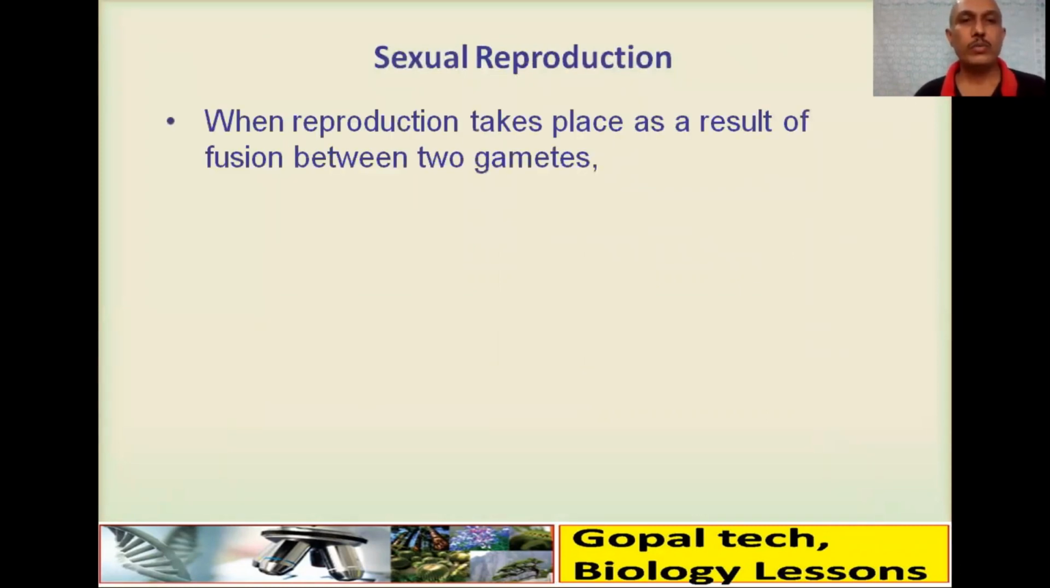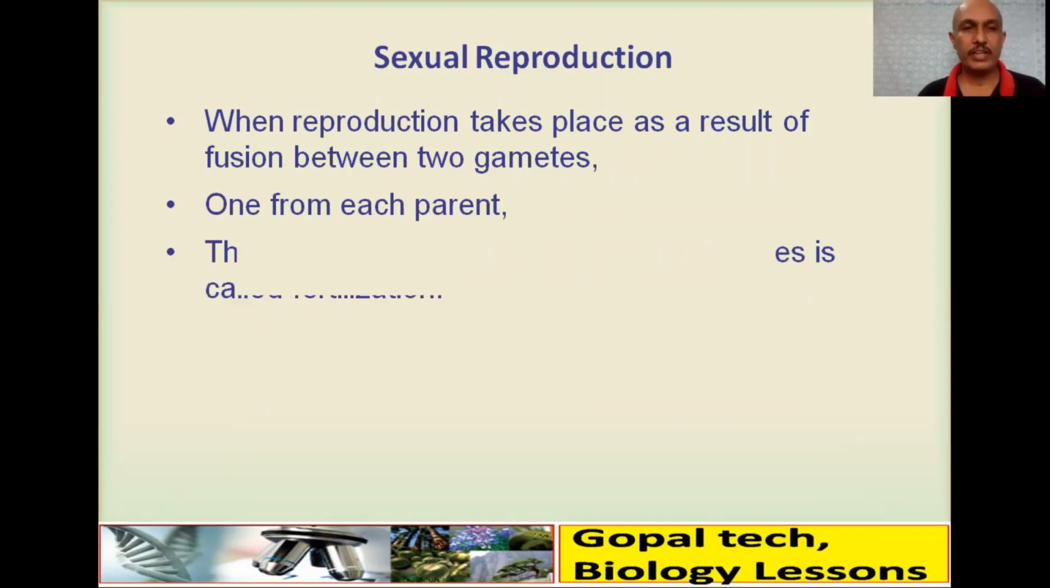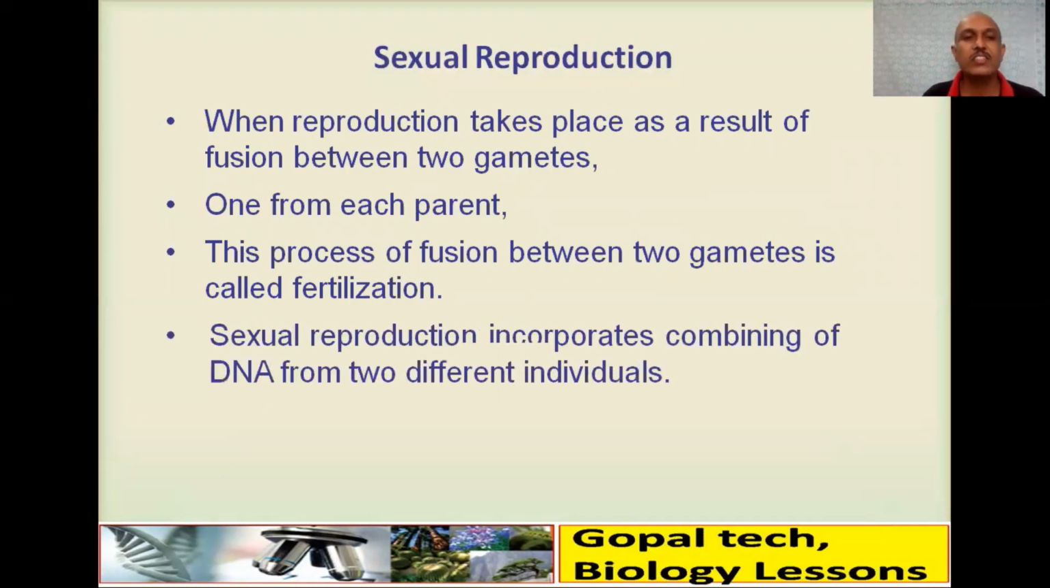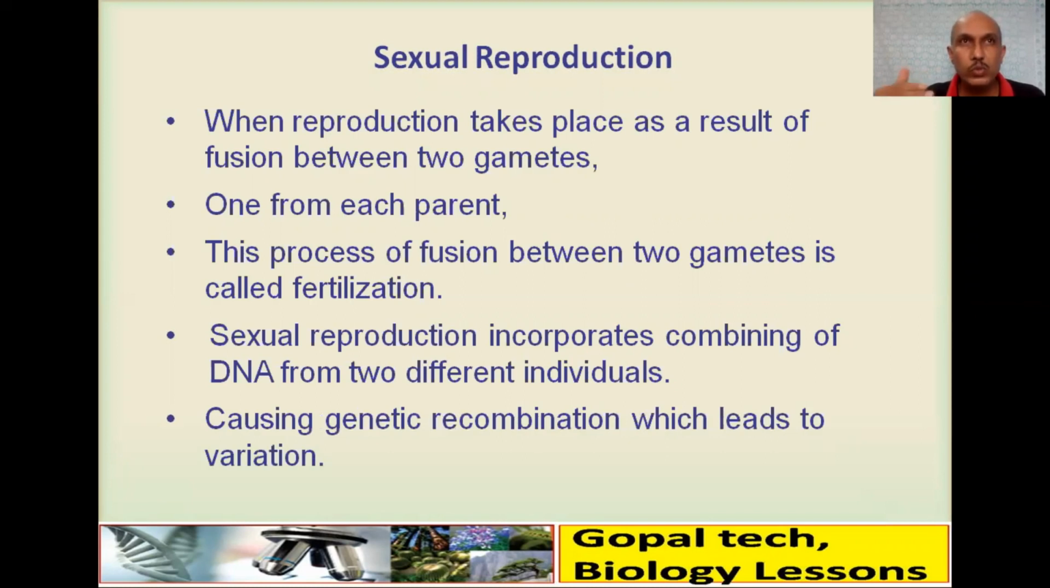Now, sexual reproduction. When reproduction takes place as a result of the fusion between two gametes, one from each parent, this process of fusion between two gametes is called fertilization. Sexual reproduction incorporates combining the DNA from two different individuals. Due to that, there is genetic recombination and that leads to variation.